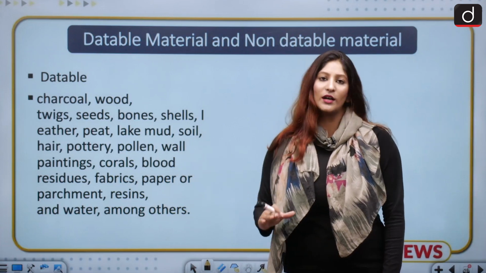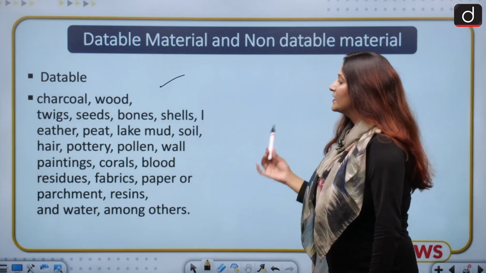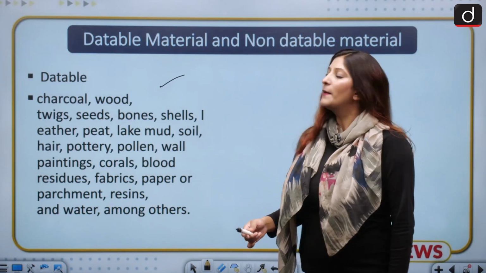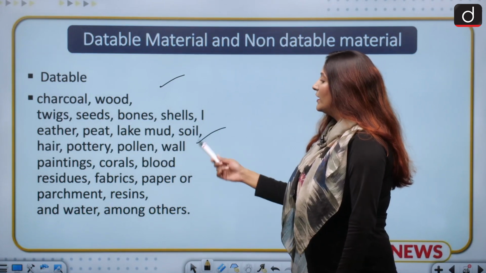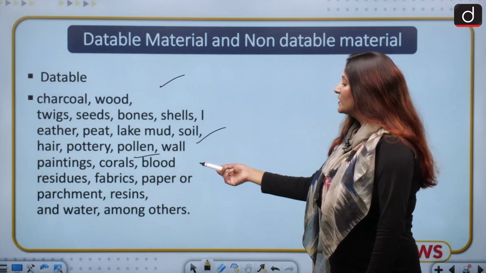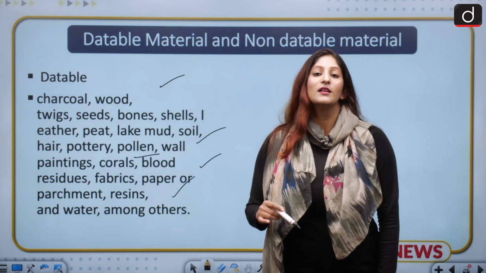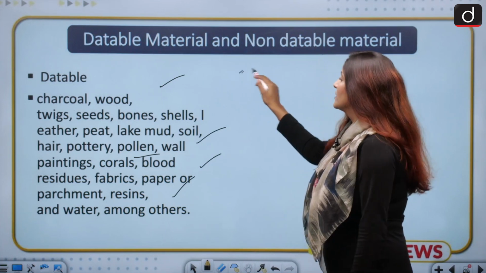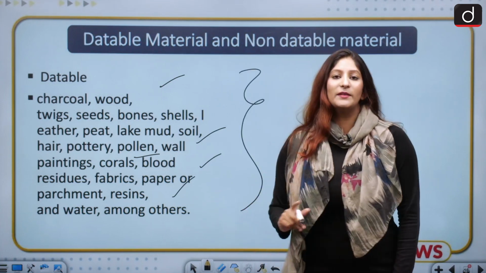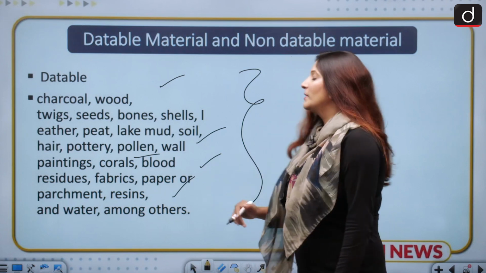Moving ahead, let us talk about other important things, that is, what are the datable materials with the help of C14 and what are not. Datable materials include charcoal, wood, twigs, seeds, bone, shells, leather, peat, lake mud, soil, hair, pottery, pollen, wall paintings, corals as well, blood residues, fabrics, papers, parchment, resins, among others. So organic matter can of course be dated with the help of this. Remember that metals cannot be dated with carbon dating. So it could be a prelims fact.